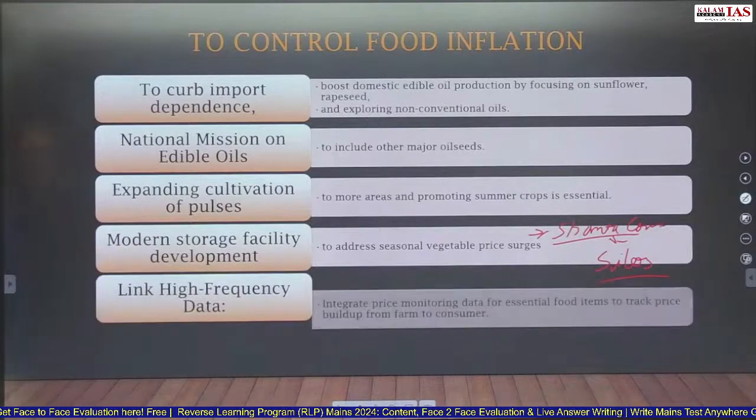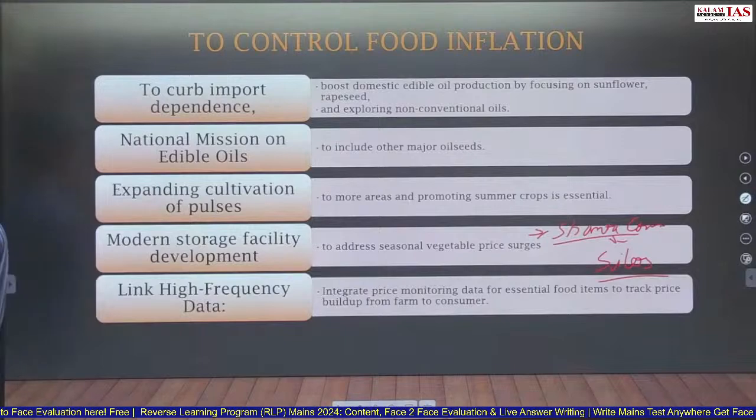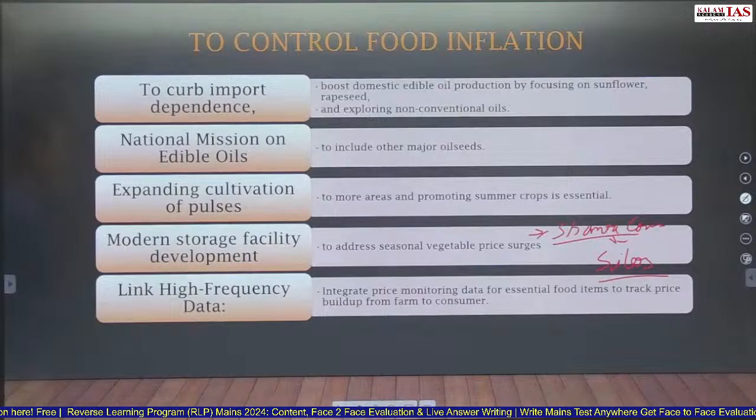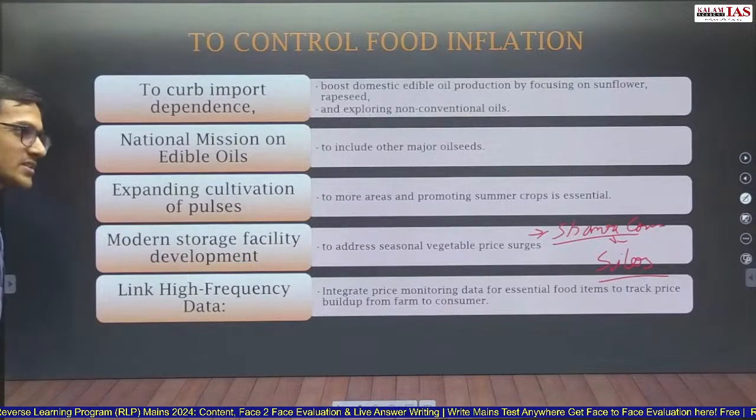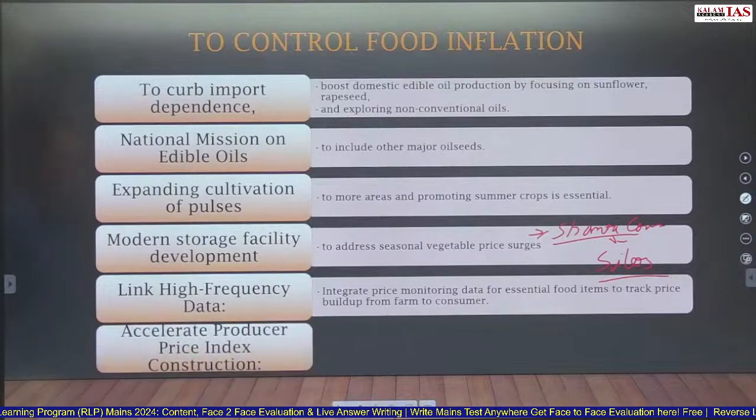Use high frequency data, so integrate monitoring of essential food items to track prices. So prices should be tracked to ensure that prices are not going very up and down in the market.